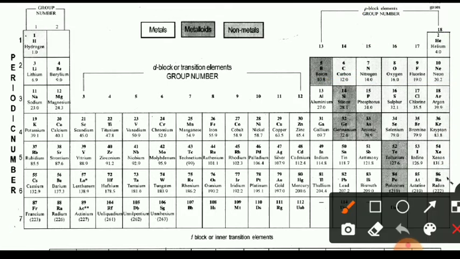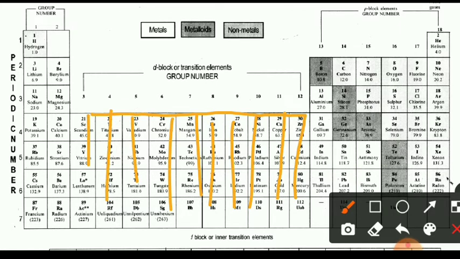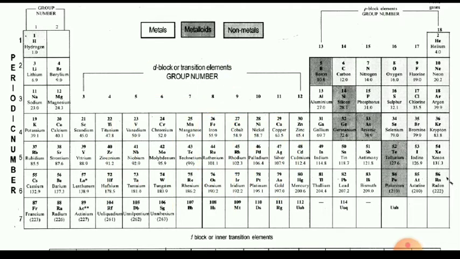Here in the middle, the third to 12th vertical lines or groups, all the elements present in the third to 12th groups are called D block or transition elements.